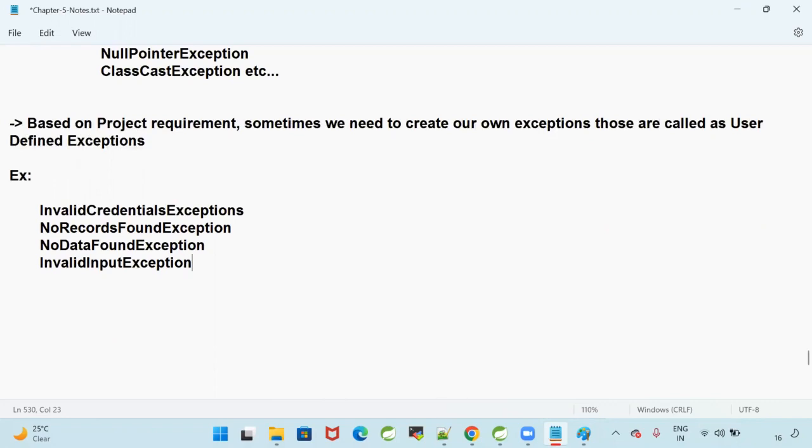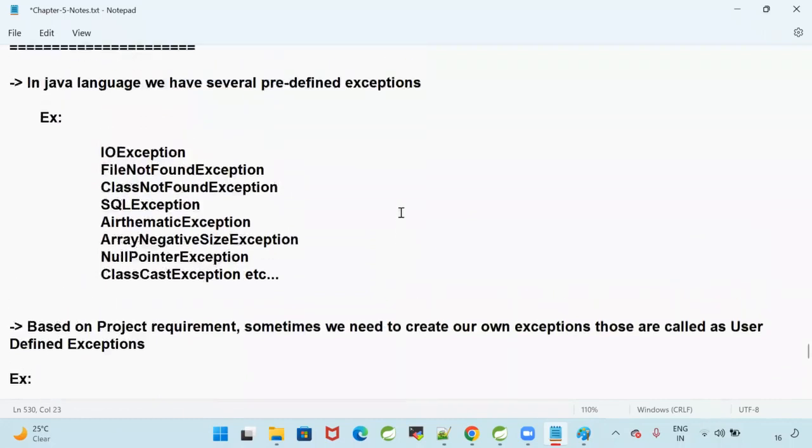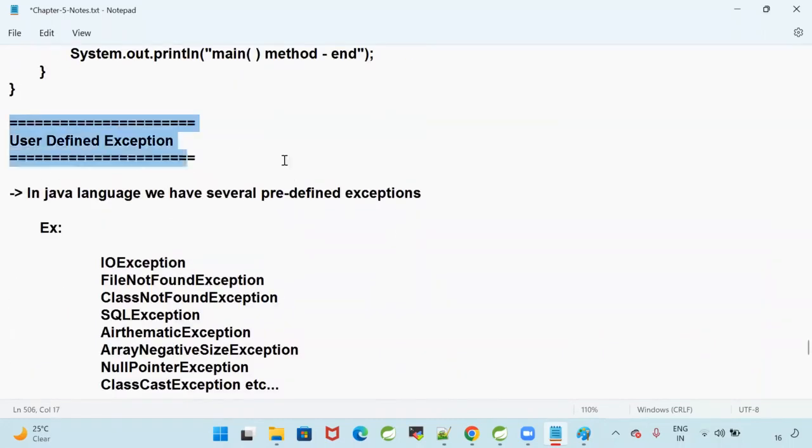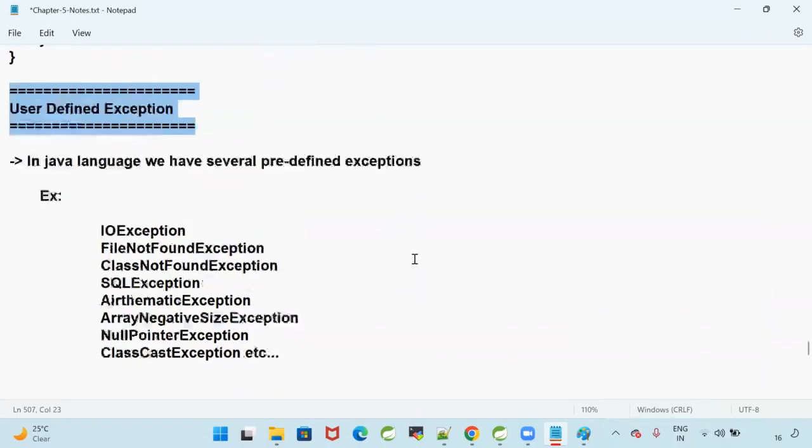Java provided some exceptions. If your requirement is satisfied by them, you can go for that. If your requirement is not satisfied by them, then you need to create your own exception. The process of creating our own exception is called user defined exception. In Java, you can use predefined exceptions and user defined exceptions also.